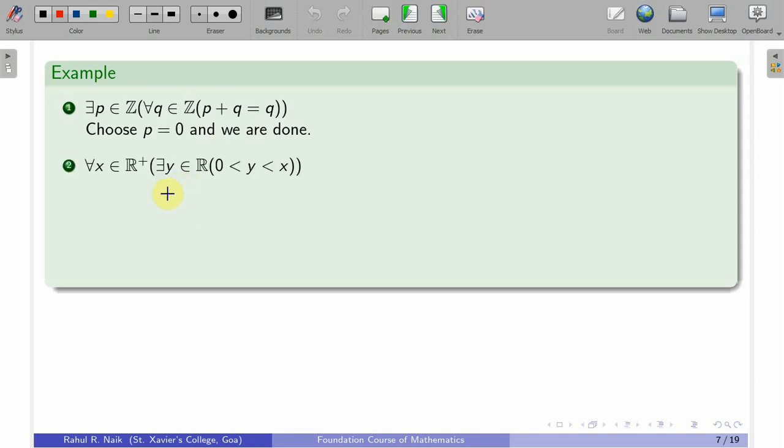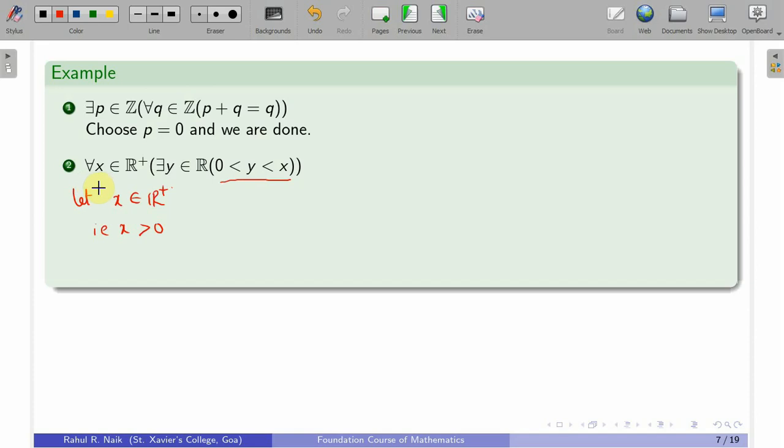Here, for every x in R plus, that is the set of all positive real numbers, there exists y in R such that 0 is less than y less than x. First we have for all. So, what I will do is start with let x belong to R plus. That is, the definition of R plus is the same as saying x is strictly greater than 0. Then I need to produce a y in R such that this property holds. So, how would you produce this y?